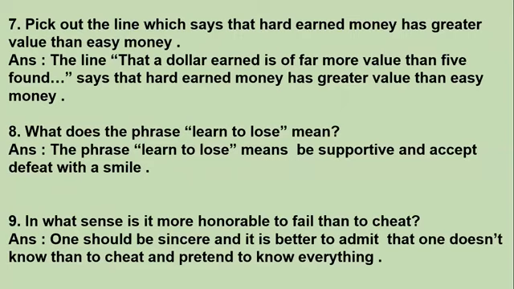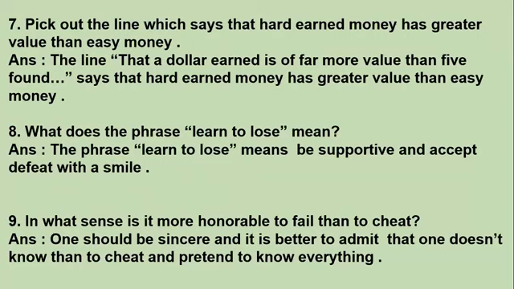So the answer is the line, inverted commas open, "a dollar earned is of far more value than 5 found," inverted commas close. It says that hard earned money has greater value than easy money. So this line is suggesting that the dollar hard earned by you is of far more value than 5 found.